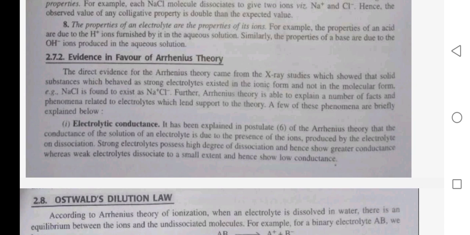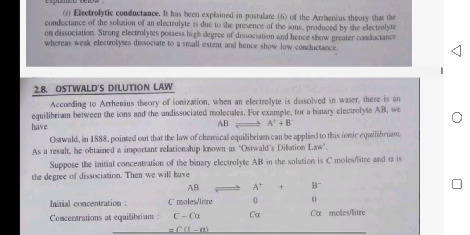Electrolyte conductance. It has been explained in postulate 6 of Arrhenius theory that the conductance of solutions of electrolytes is due to the presence of ions produced by the electrolyte on dissociation. Strong electrolytes possess a high degree of dissociation and hence show greater conductance, whereas weak electrolytes dissociate to a small extent and hence show low conductance.